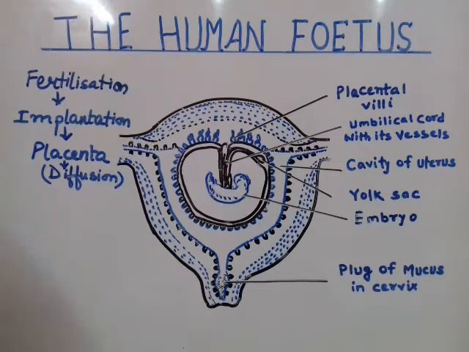It has to be removed out. So it's a temporary organ, and as well as endocrine, because it secretes many hormones for the rapid growth and development of the fetus. So this was the main thing about placenta.